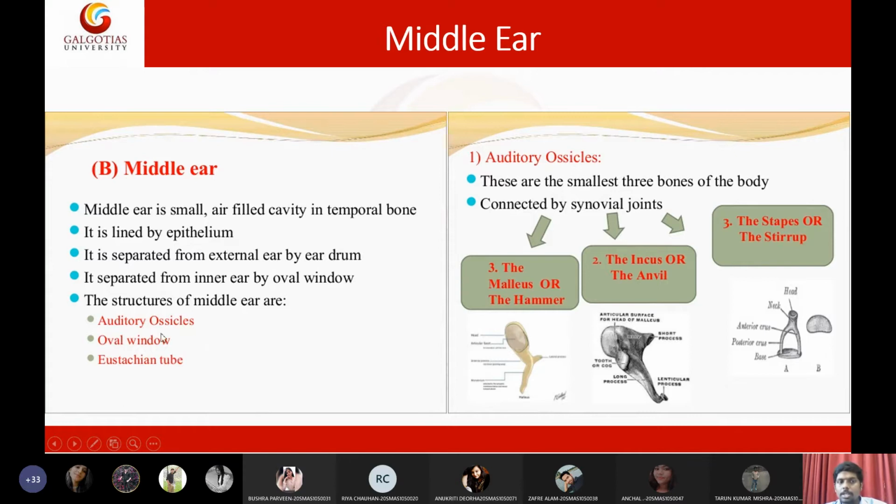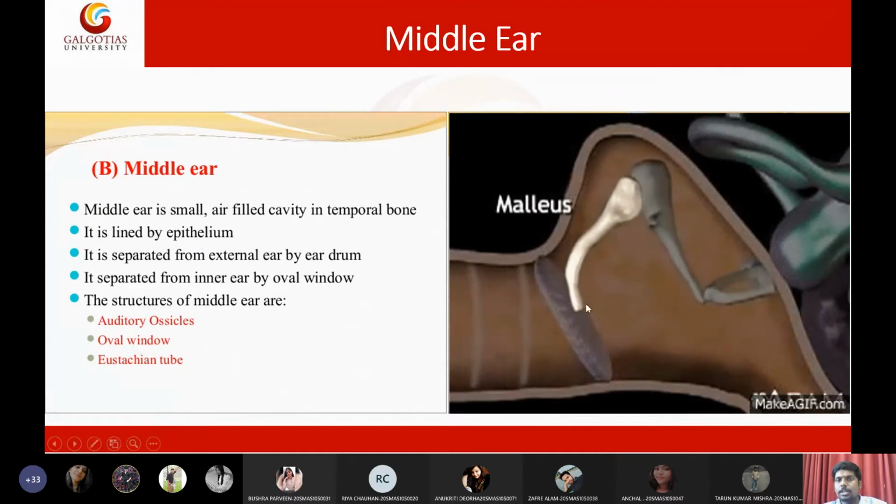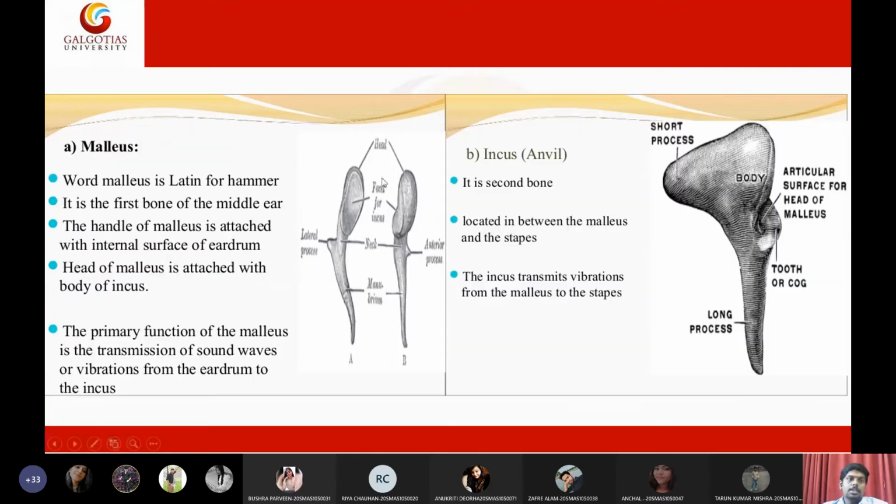So here we have ear ossicles, oval window, and eustachian tube. The ear ossicles take the signal and amplify it so that a greater amount of force is generated by the stapes when it hits the oval window of the inner ear. The malleus is the starting one, connected to the tympanic membrane. The word means hammer, since it looks like a hammer.